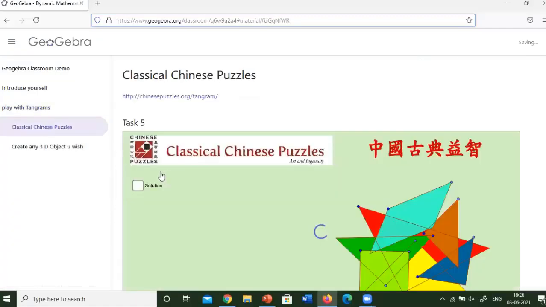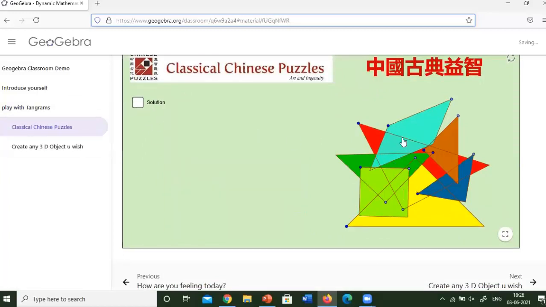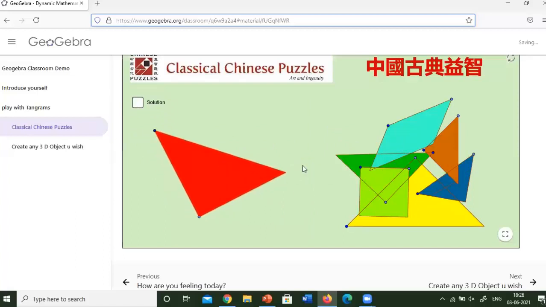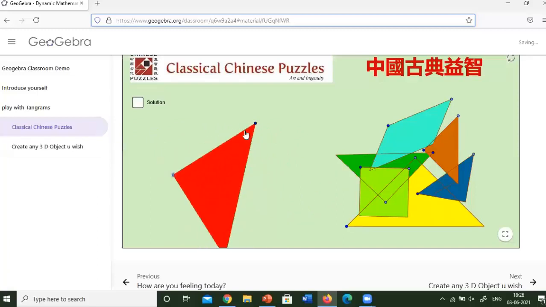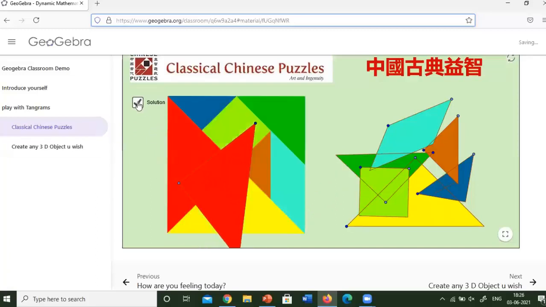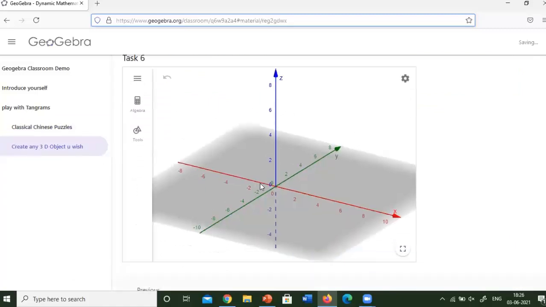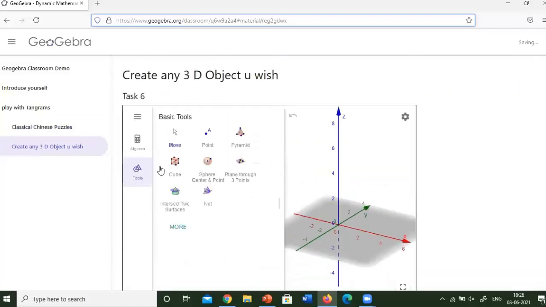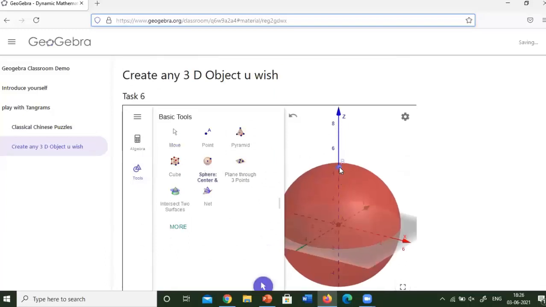Here you can see the Chinese puzzle already there. There is a solution. The students have to check and rearrange the diagrams and rotate them whenever necessary. Like this, you can consolidate the diagrams to the required shape and then create any 3D objects you wish. I will click on the tools, click on sphere, and then I will create a square.